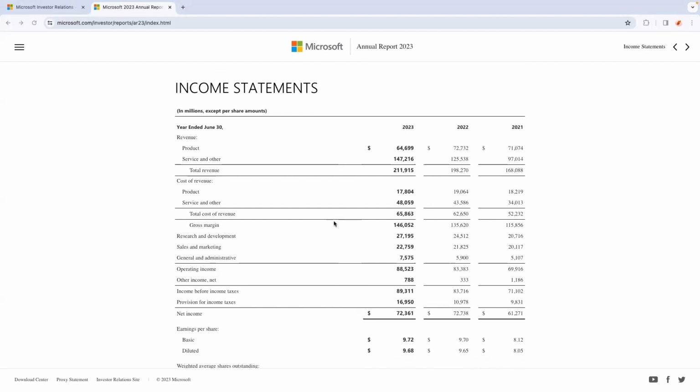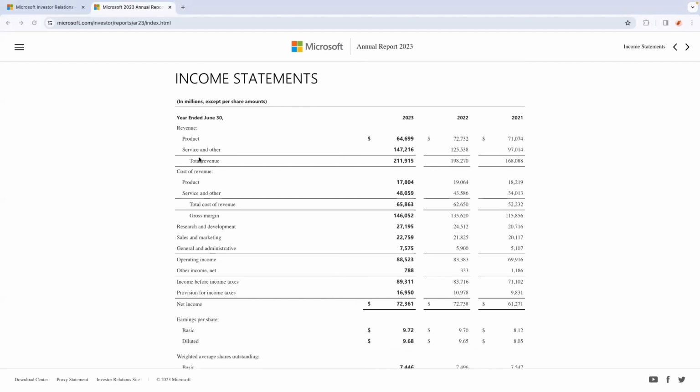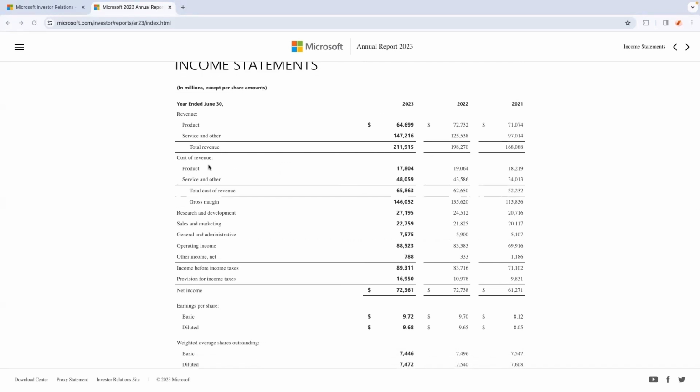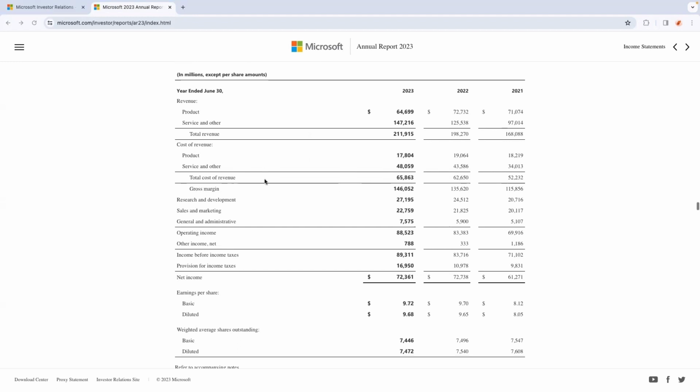As we see in the top section, from the product business, selling the product, Microsoft generated about $64 billion, and all the numbers are in millions except per share amounts. From services they generated about $150 billion, and there is a cost associated with generating that revenue, which you can see in this section.